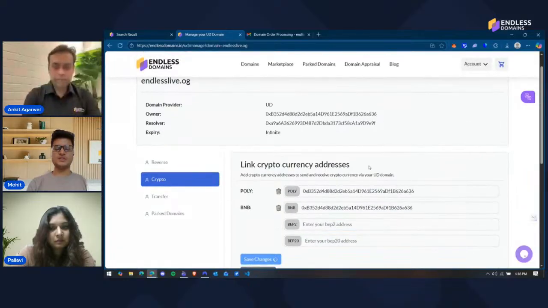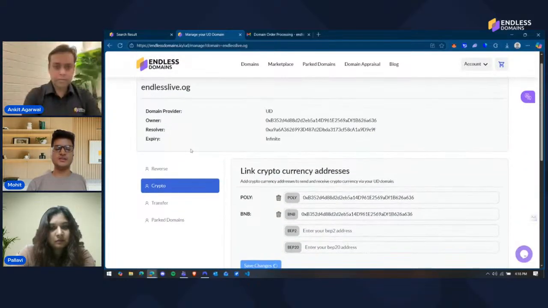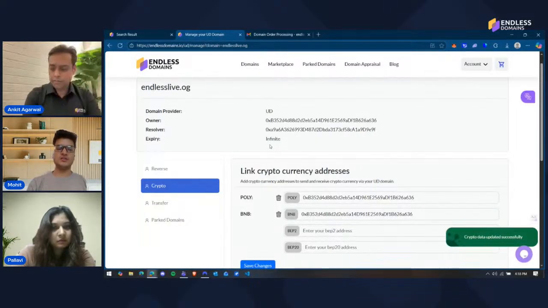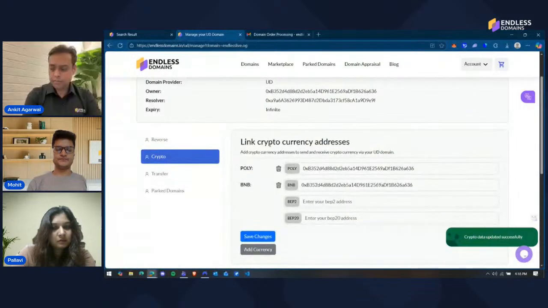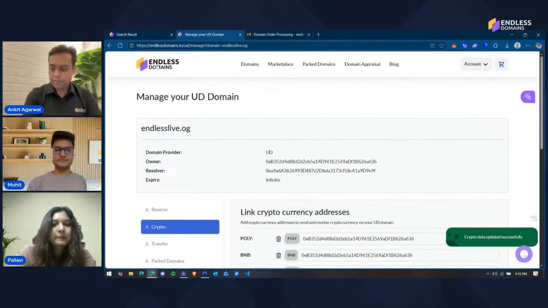Now, once this transaction is confirmed, I can give this to anyone sending me BNB, and I can give this to anyone sending me Polygon as well. So it works the same.